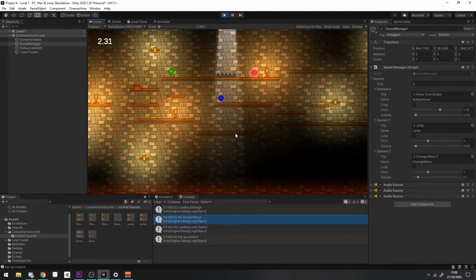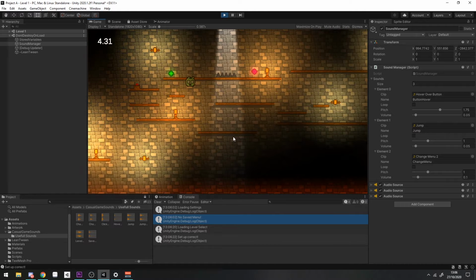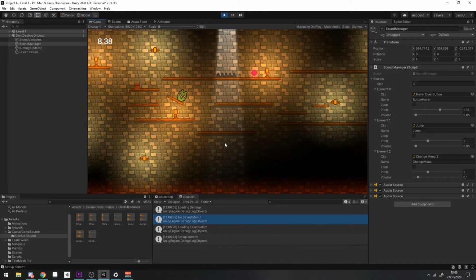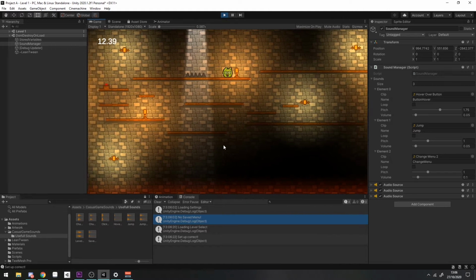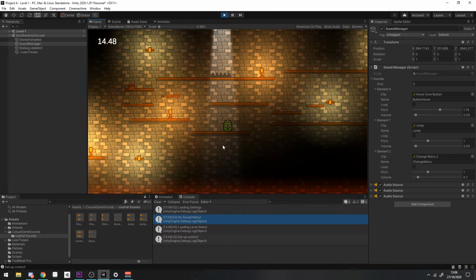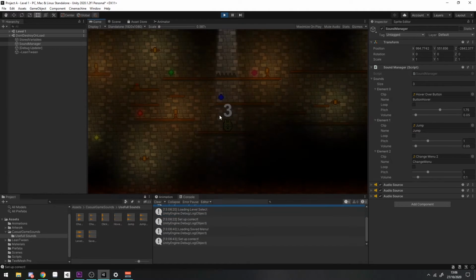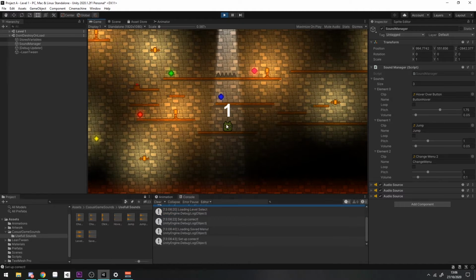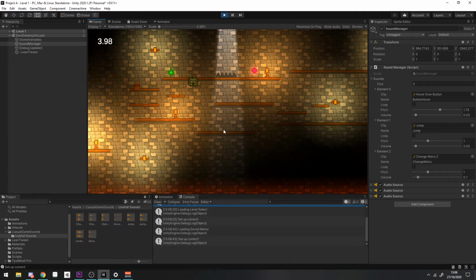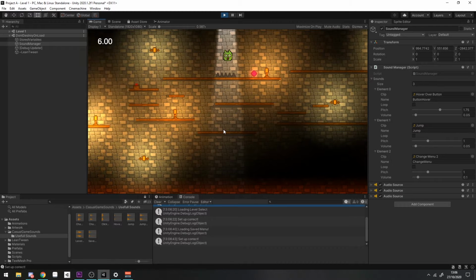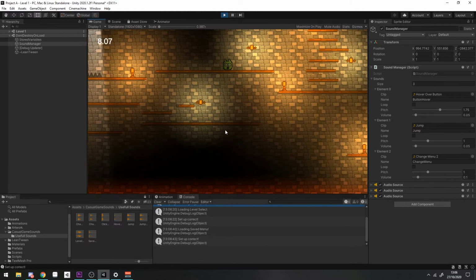I also need to add other clips such as picking up gems, pressing the button, and the hinge platform turning. As well as I might add a fall sound so when you hit a platform after jumping, it makes a little creak or a little pat. So this jump sound definitely isn't final. I just want to add a load of placeholder sounds so I can go back later and change the sounds to what I finally want.